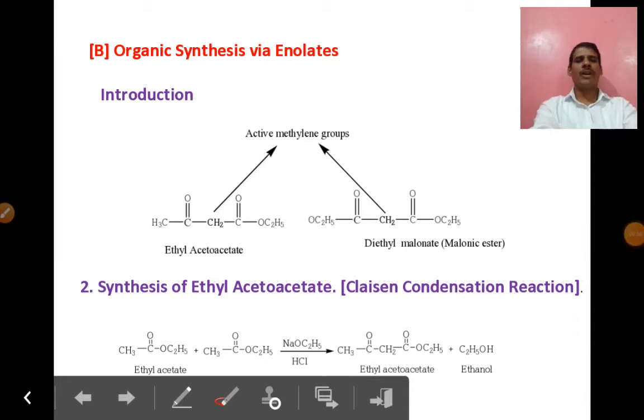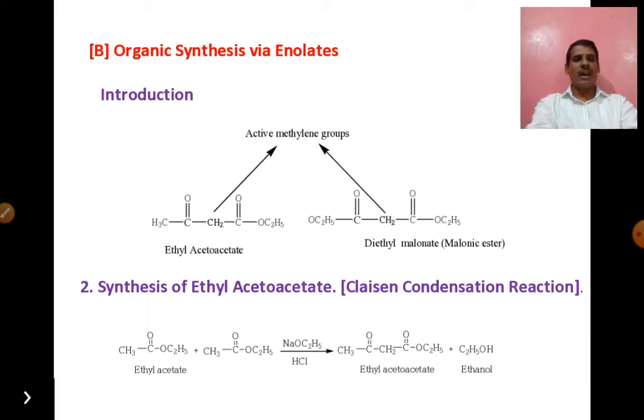The remaining part of Unit 3 is organic synthesis via enolates. We know that enolates are very important intermediates in organic synthesis. Enolates means the carbonyl compound shows the enol form, and when this enol form loses the proton, the oxygen is available in the form of O minus. Such intermediates we call enolates. These enolates are very important in organic synthesis.